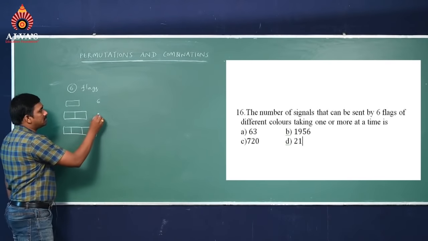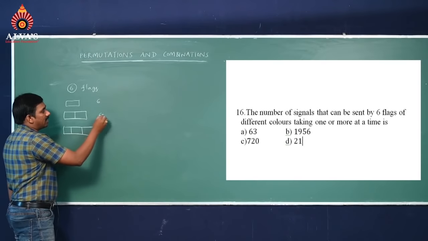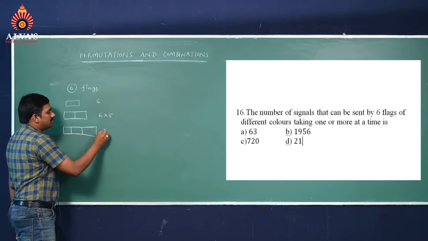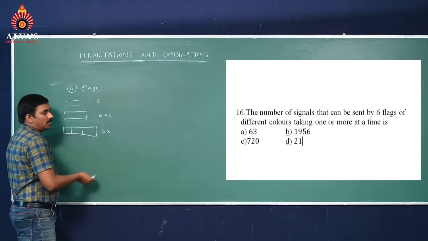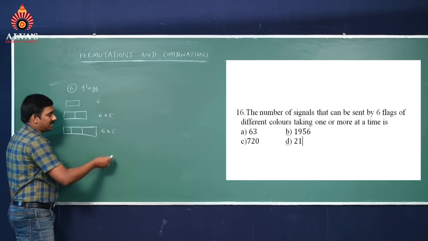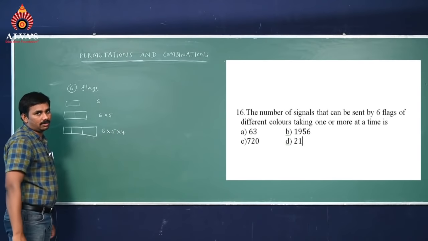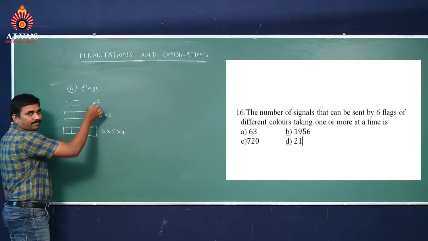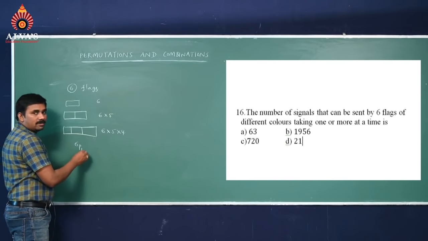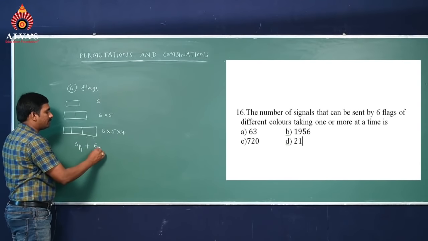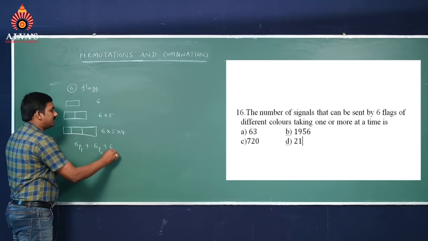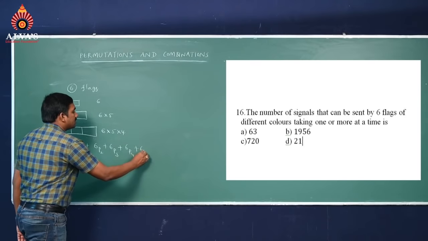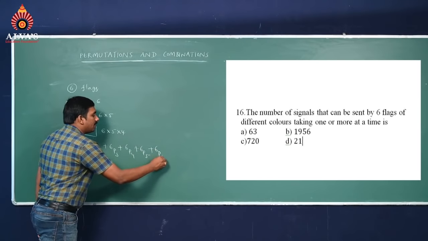Here 6 possibilities of first color, 5 possibilities of second color, 4 possibilities of third color. So these are the possible ways. Continuously we can write it as 6P1 plus 6P2 plus 6P3 plus 6P4 plus 6P5 plus 6P6.